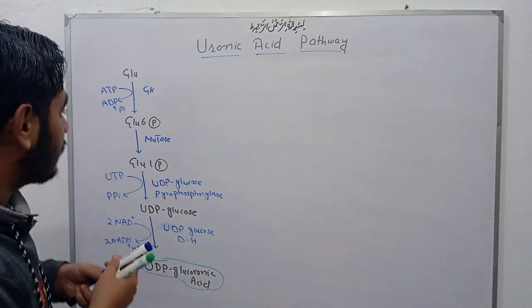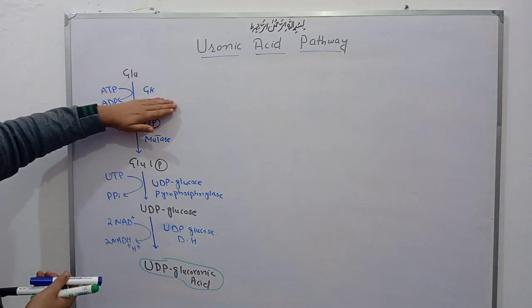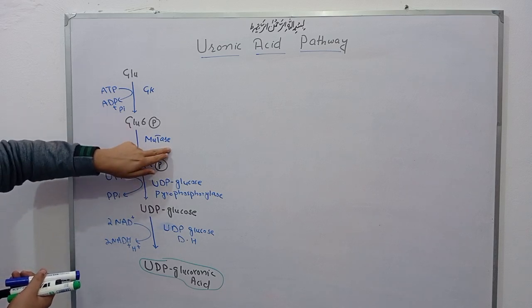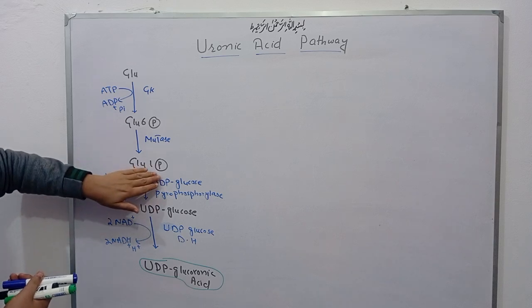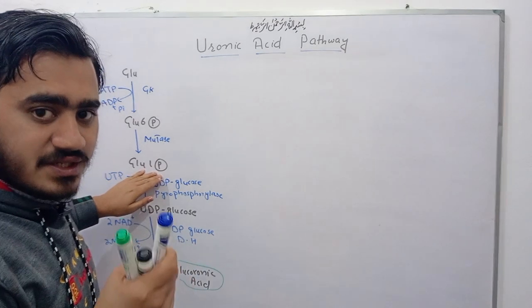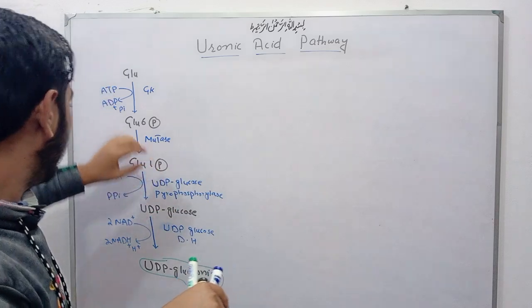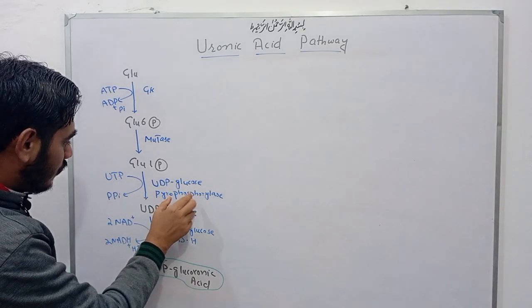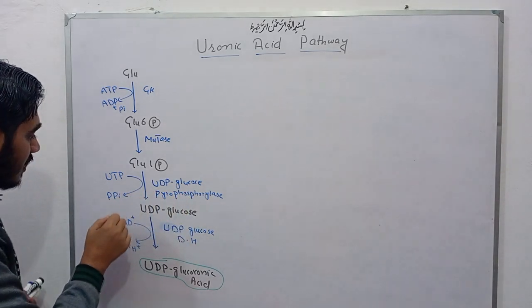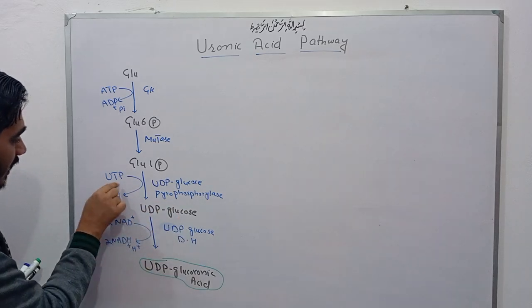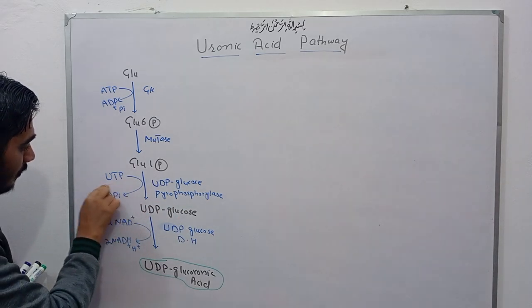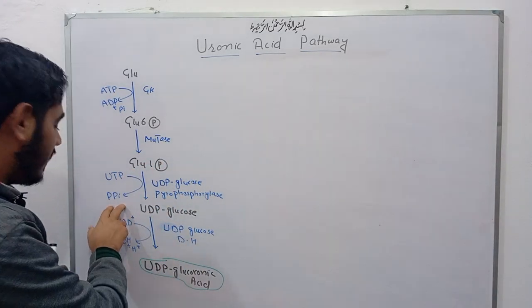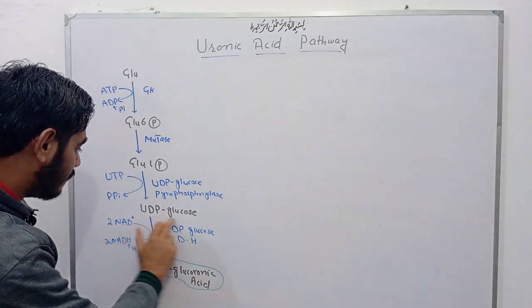I am repeating, this glucose by action of glucokinase enzyme converts into glucose 6 phosphate, and then by action of mutase enzyme, it converts into glucose 1 phosphate. This mutase enzyme is responsible for the shifting of phosphate group from carbon number 6 to carbon number 1. With the help of UDP glucose pyrophosphorylase enzyme, there is formation of UDP glucose, and here there is a removal of phosphate group from here and phosphate group from here, and collectively they release in the form of PPi, that is pyrophosphate, and there is formation of UDP glucose.